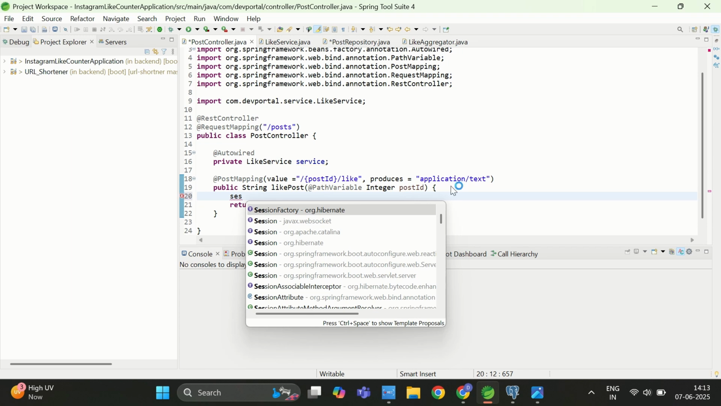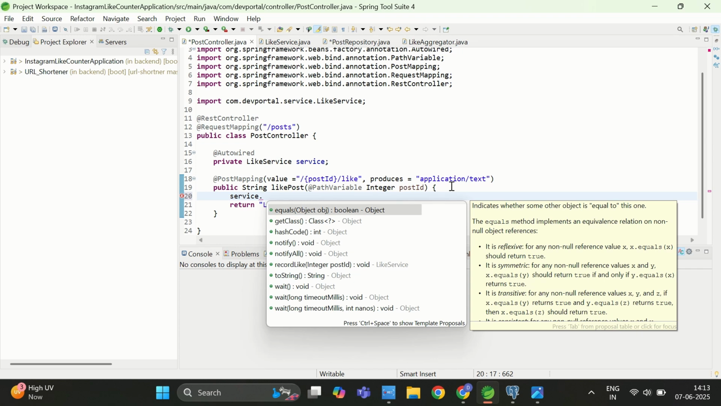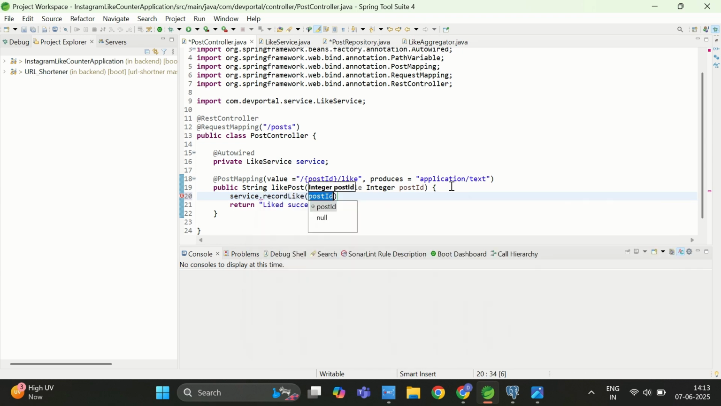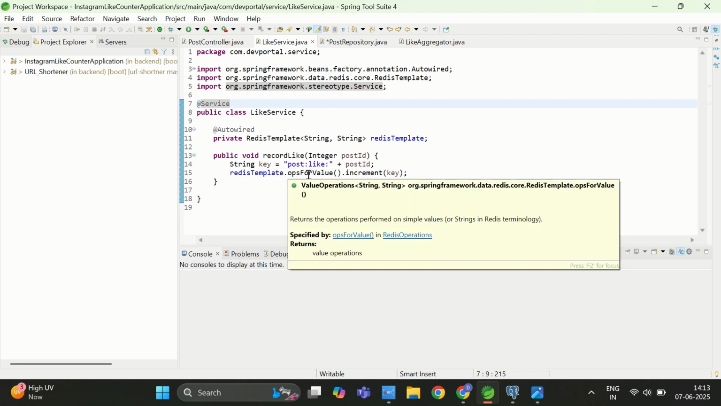So I will write service dot, and I will call recordLike, and here I will pass post ID. So that's it. Now whenever anybody hits this API, what is going to happen is I will call my service, and from my service I will record, or update, or you can say increase the count of the like in the Redis server.